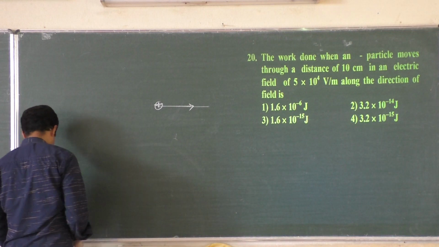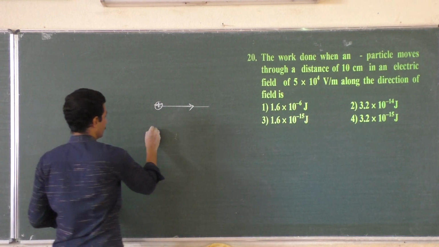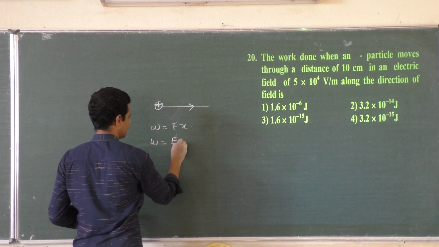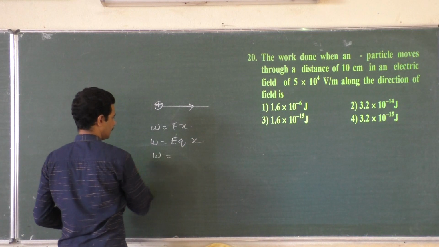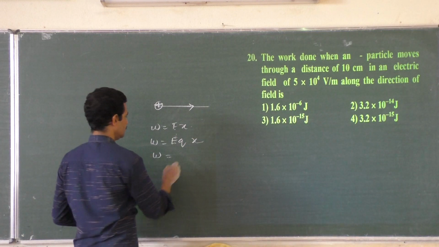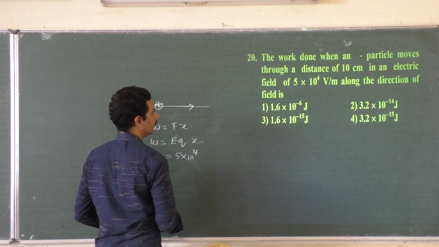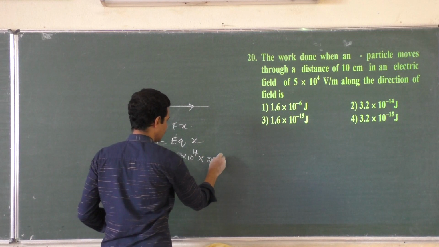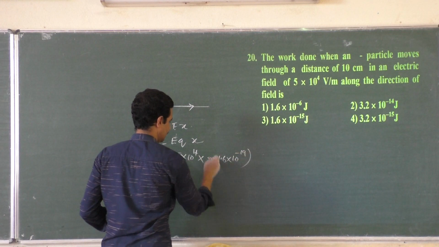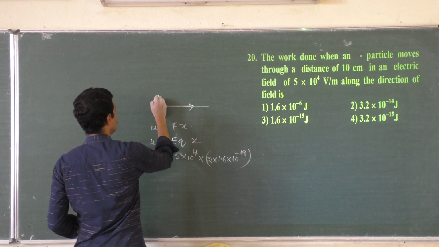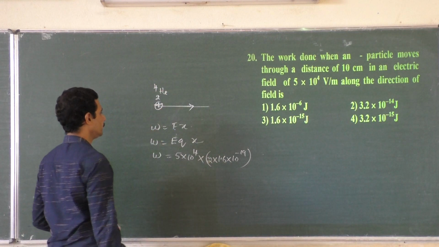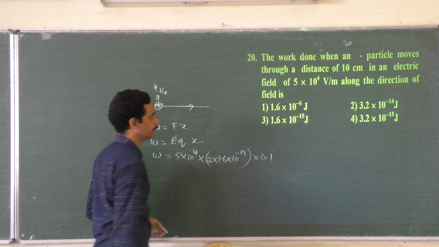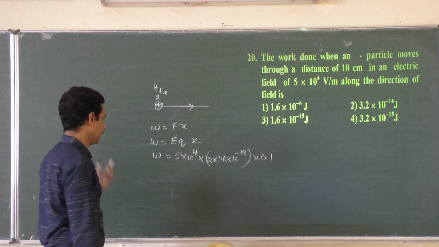So work done is equal to force into displacement. Work done is equal to, F can be replaced as EQ into X. Work done is equal to EQ. E is 5 into 10 to the power 4. Q is 2 into 1.6 into 10 to the power minus 19. Because it is 2He4, right? Alpha particle, 2 protons. Displacement 10 centimeters, 0.1 meters. 10 centimeter is 0.1 meter. Now what is the answer?